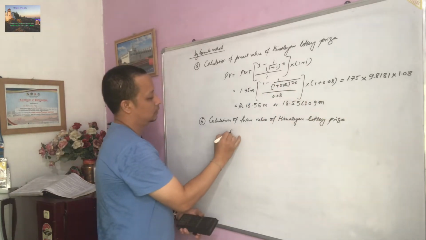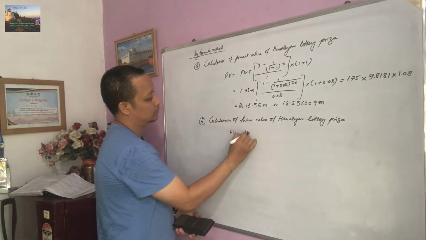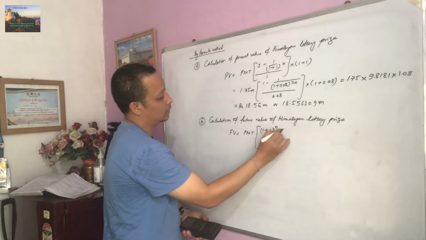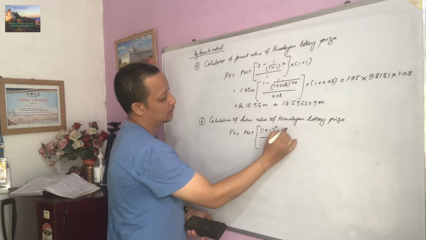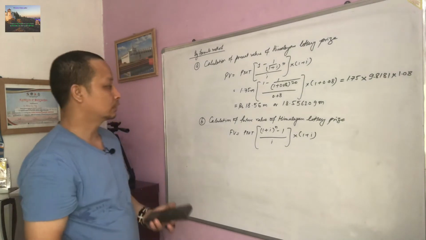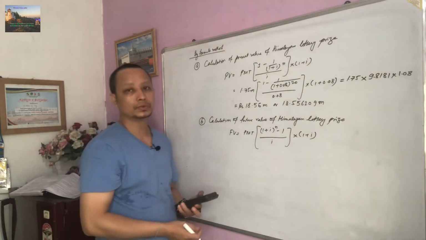So here future value equal to PMT bracket 1 plus I power n minus 1 upon I into 1 plus I. So this is your formula for calculating the future value of